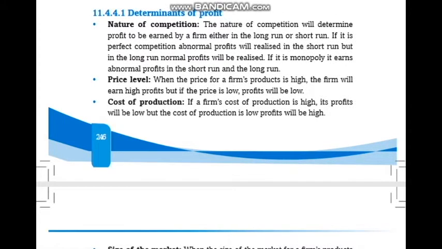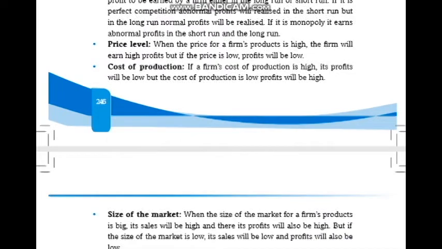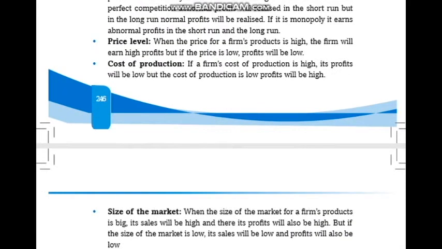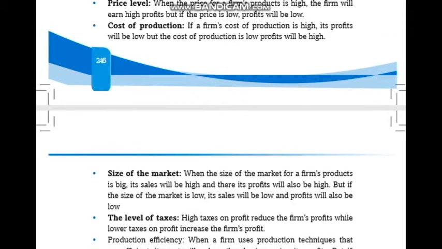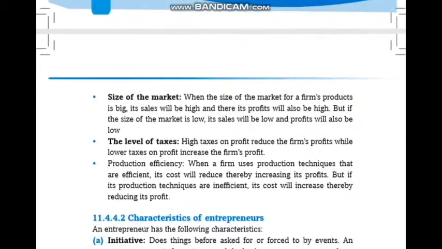What are the determinants of profit? We have the nature of competition. The nature of competition may change profit, whether rise or decrease. Price level. When the price for a farm's product is high, the farm will earn high profit. It is very easy. Cost of production. If a farm's cost of production is high, its profit will be low. But if the cost of production is low, profit will be high. Cost is low, profit is very high.